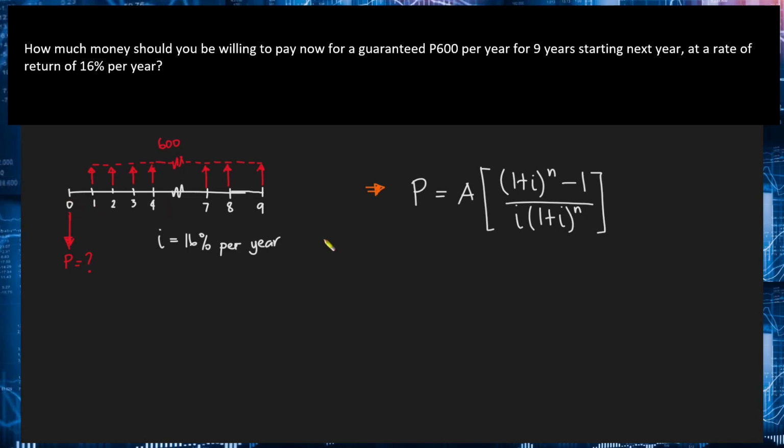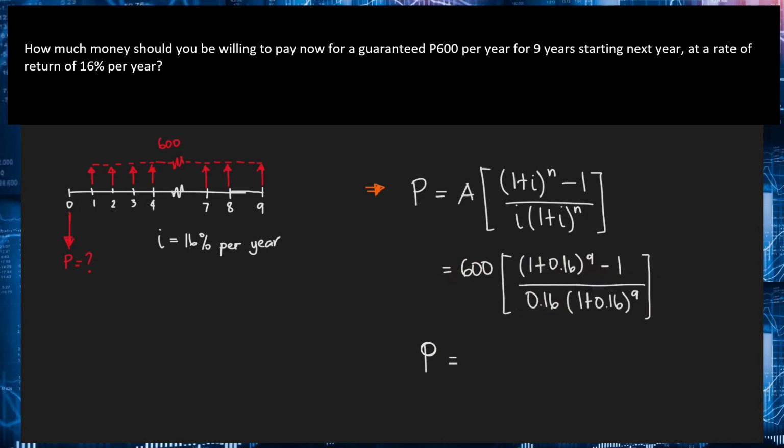No? So, importante talaga na i-draw nyo muna yung cash flow diagram. Now, substituting the given values and then solving for P, this will be equal to 2,763.93 pesos. So, ito yung amount of money na kailangang i-deposit natin ngayon so that we have a guaranteed 600 pesos amount per year for 9 years.